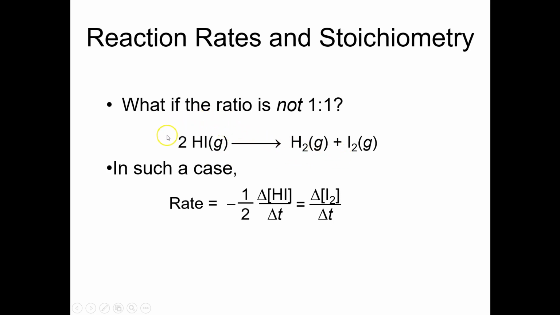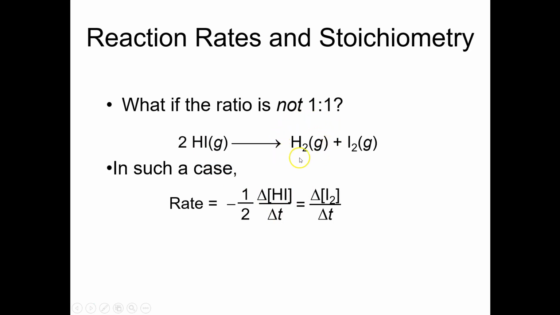So let's say this is disappearing at 0.2 moles per liter per second. Well, each of these is going to be appearing at 0.1 mole per liter per second because they're only appearing half as fast as this is disappearing. And so if we divide this by -2, negative 0.2 moles per liter per second divided by 2 gives us 0.1 moles per liter per second.